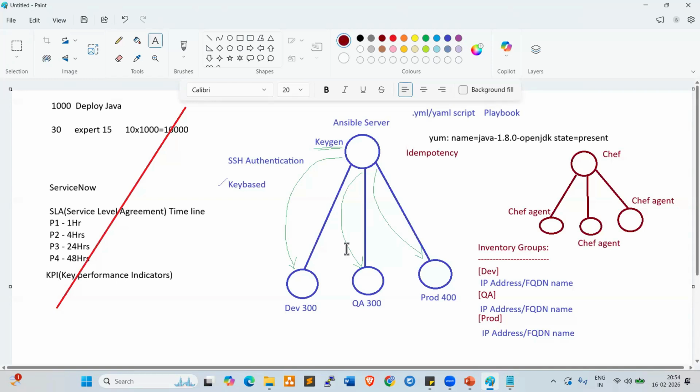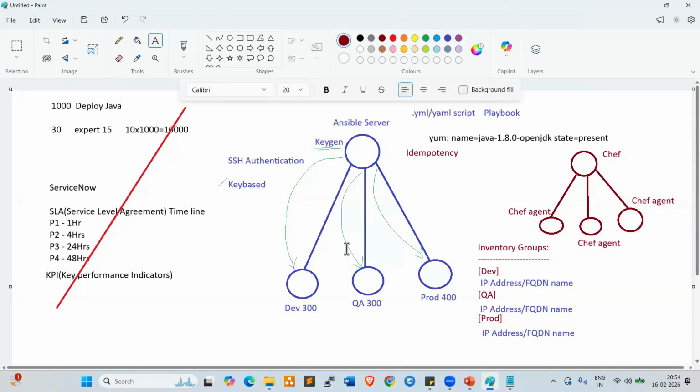So currently every company, every organization, they're using Ansible to automate the deployments. By using Ansible, we can deploy applications in a very safe way. When you deploy applications manually, there may be chances of manual mistakes.